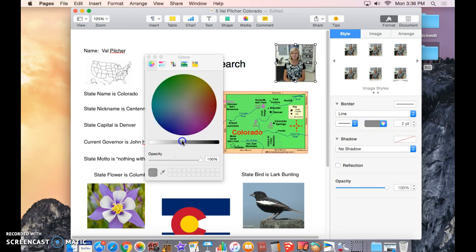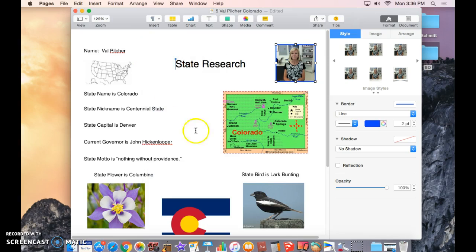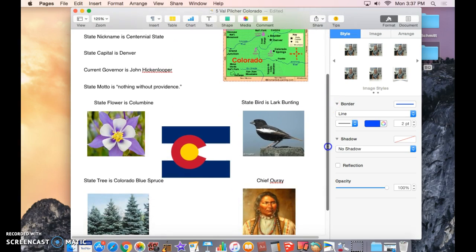This is the color wheel, and in order to see all the colors, I have to take the little tab all the way to the right, and here's where I can pick a color that I want to go on my box. Okay, so whatever color I choose, that's good. Then I'm going to close the color wheel window, and I'm going to move on to the next picture that I can put a frame on, and that's going to be my flower.